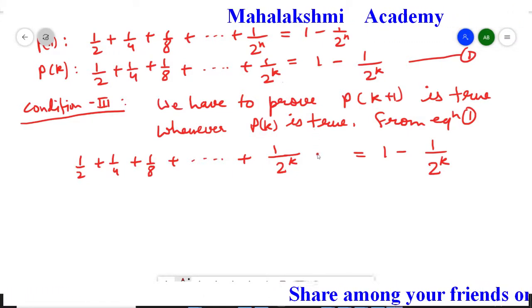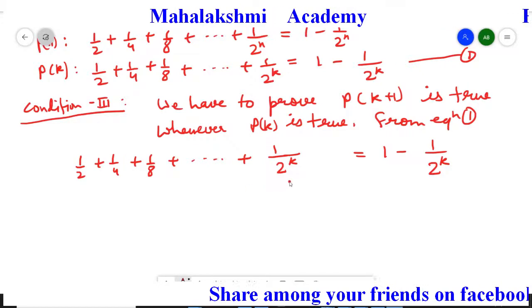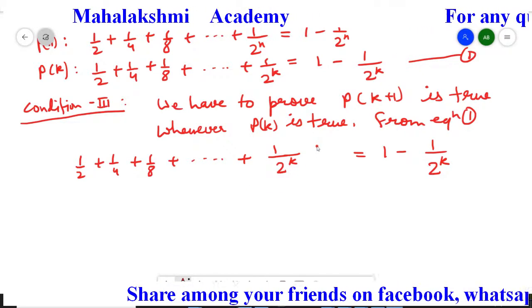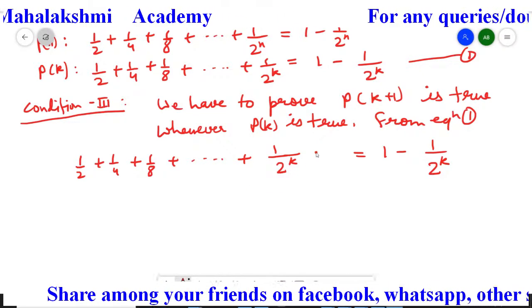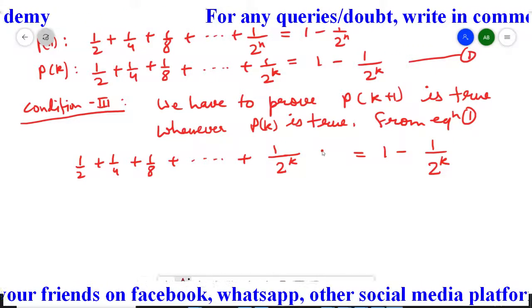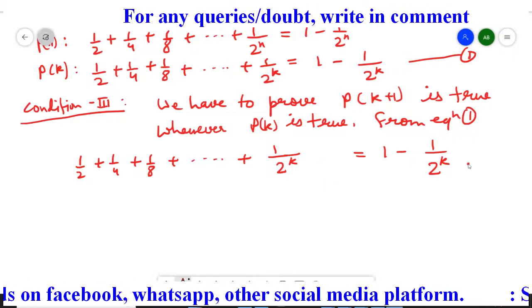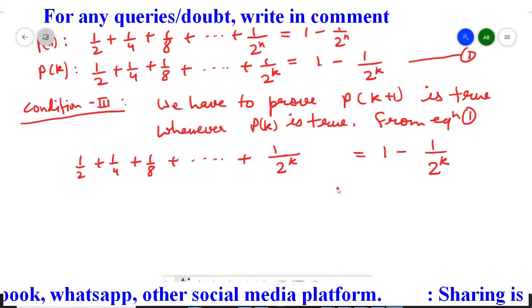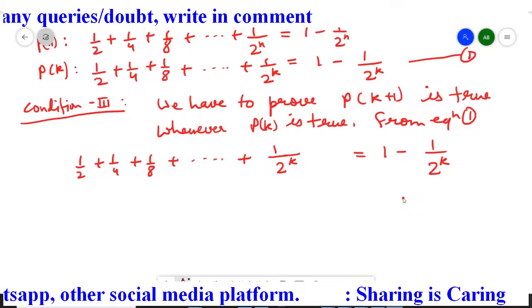So we need to convert this equation to the statement P(k plus 1). The last term here should be 1 upon 2 to the power k plus 1. So I am going to add that on both sides so that I can convert this statement to the P(k plus 1) statement.